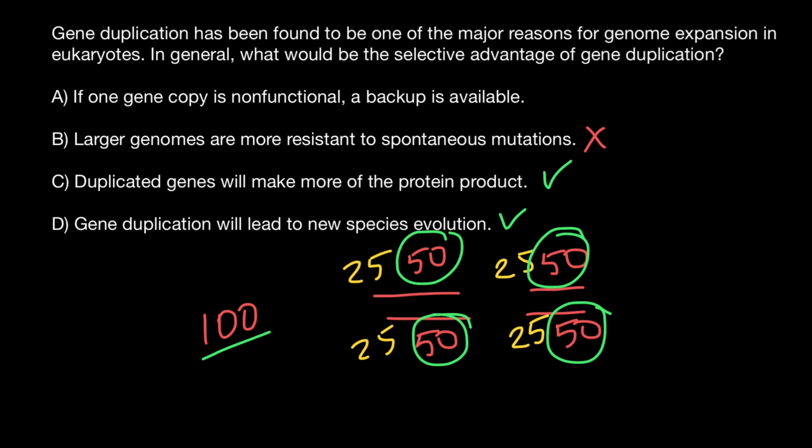So now let's check answer A. If one gene copy is non-functional, a backup is available. And this is also a correct answer. As you know, all our genes are present in at least 2 copies, because we have 2 homologous chromosomes for each pair of the chromosomes, and we have 23 pairs of chromosomes. And of course, duplication would lead to a more stable genome. If one copy would be mutated and would become non-functional, the organism still would be able to produce normal protein.